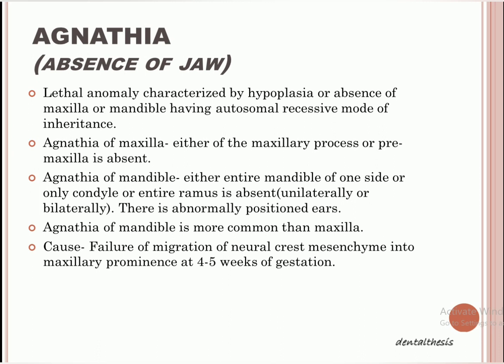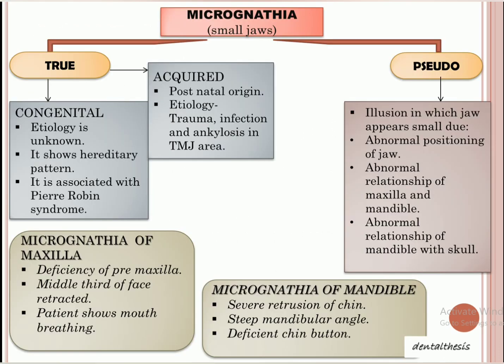Okay, so this was all about agnathia. First of all, we dealt with what agnathia is. Then we dealt with what structures will be absent in agnathia of maxilla and mandible, and then we dealt with its cause. Then we come to micrognathia. Again, micro means small and gnathia means jaws. So micrognathia is small jaws.